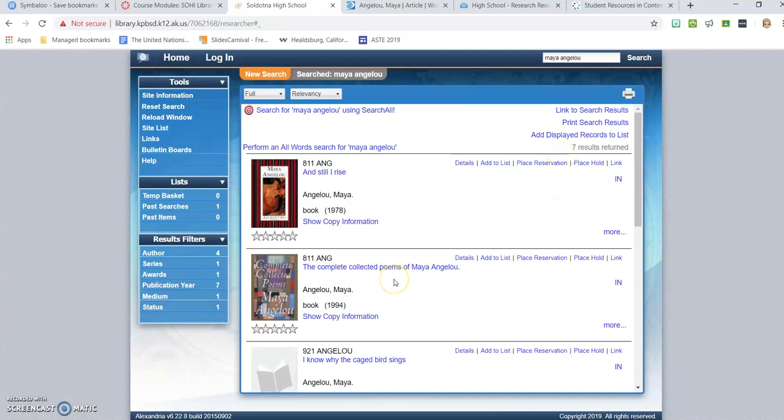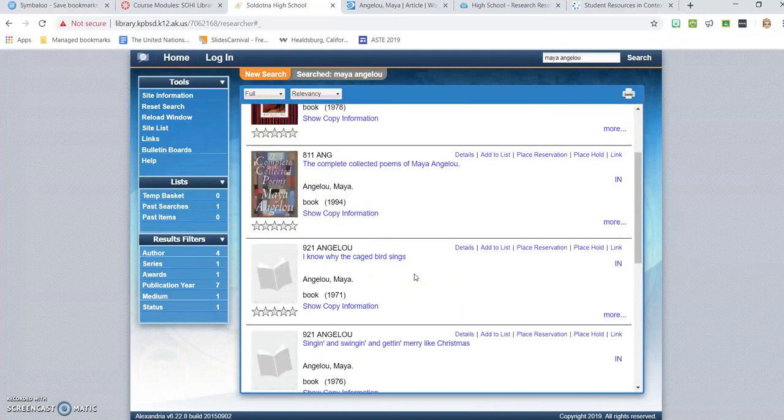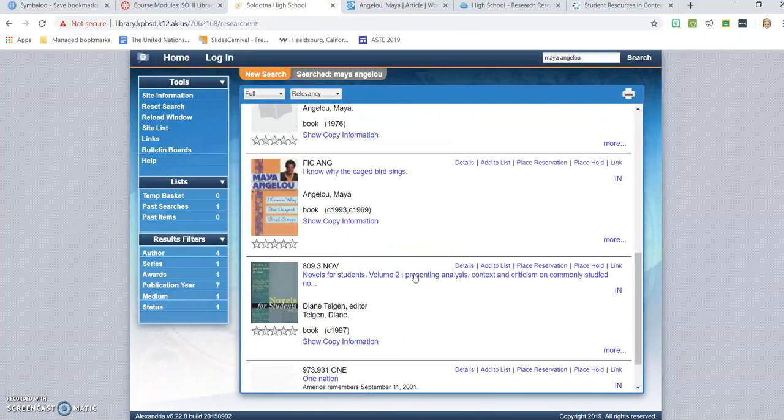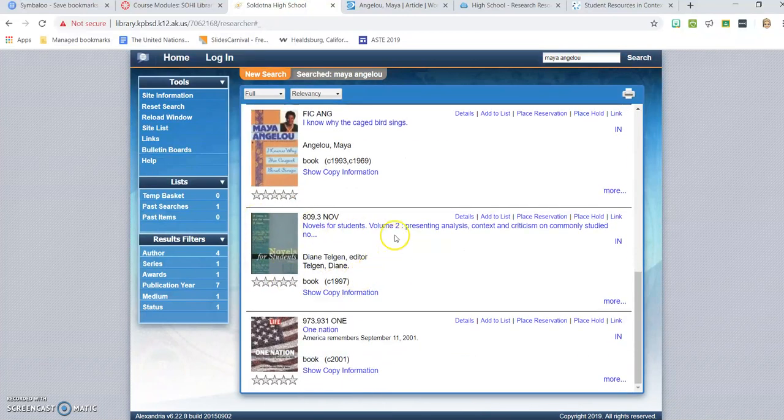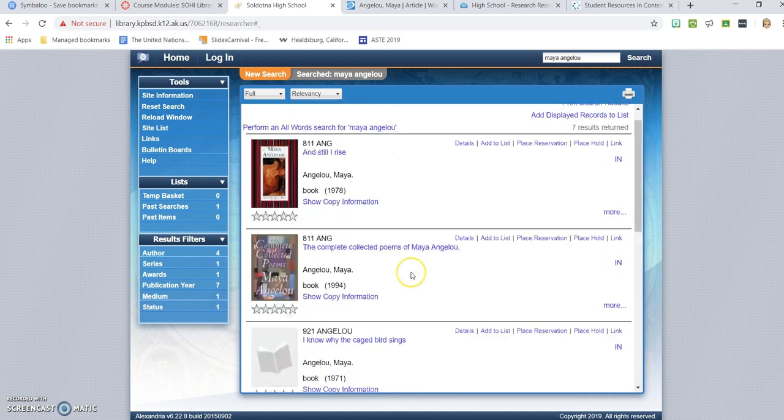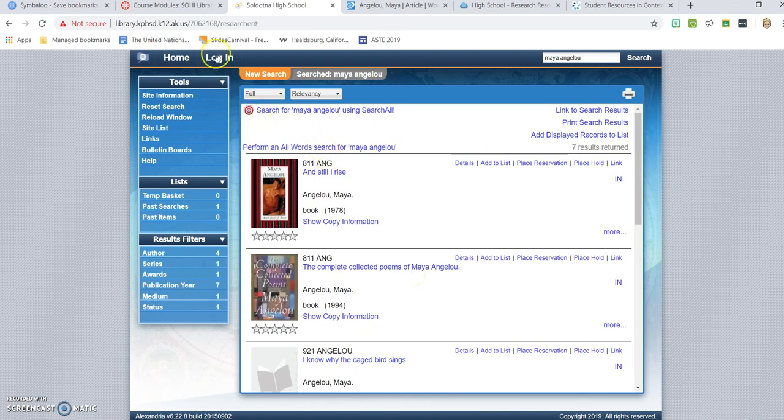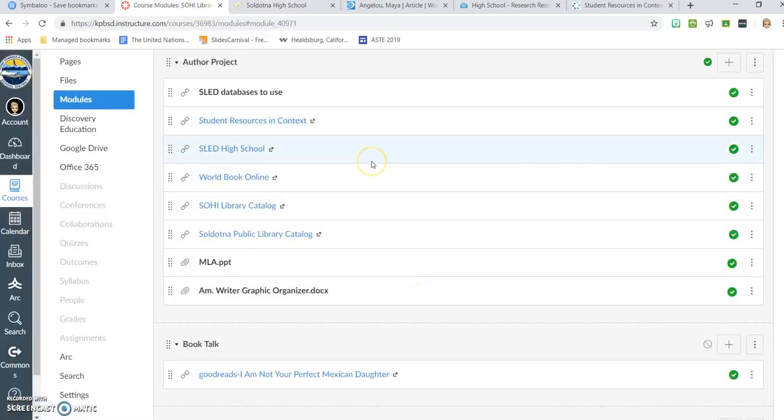We do have the completed poems of her, and some of her other books. And this is going to be some highlights of a novel of hers with some critiques, some plot summaries, some analysis. So we do have those types of books too that could come in handy. Don't forget about the books that we have here.